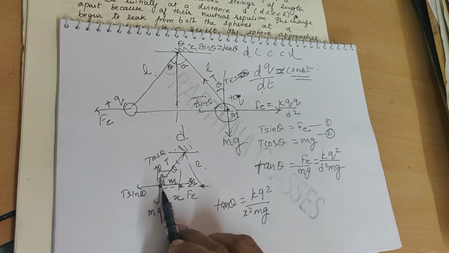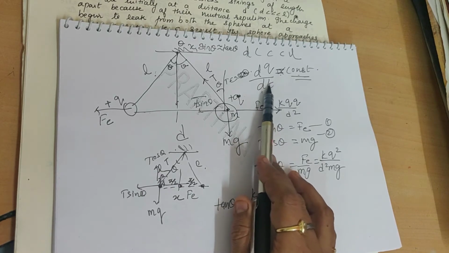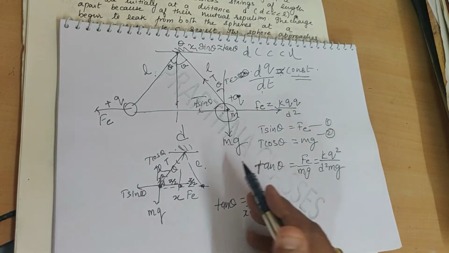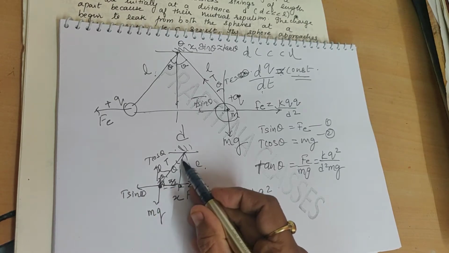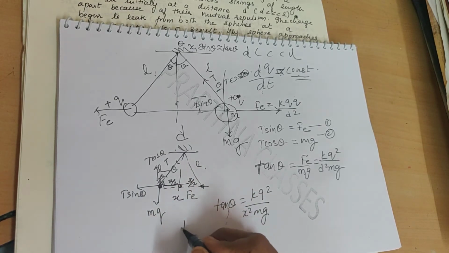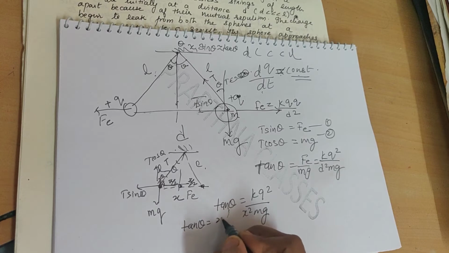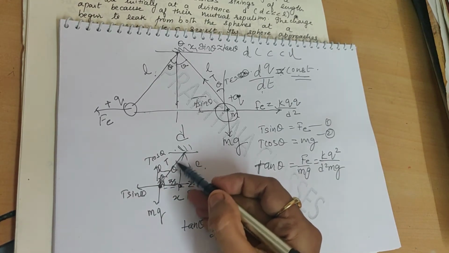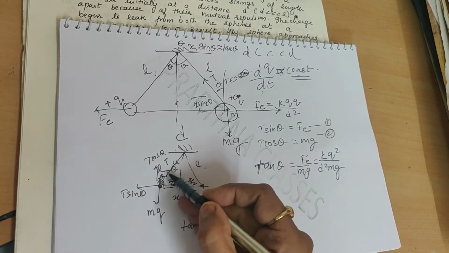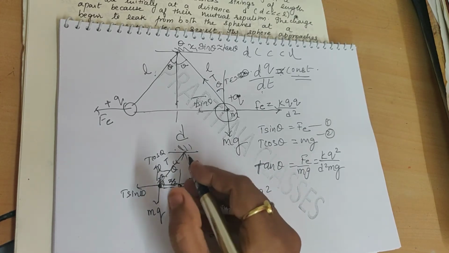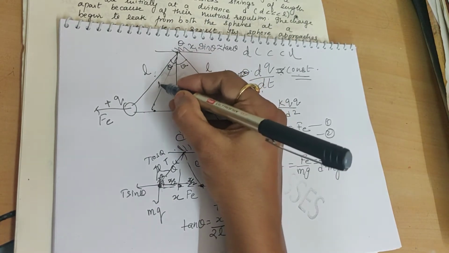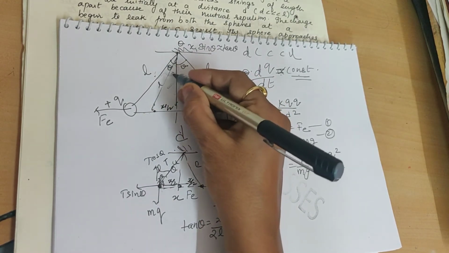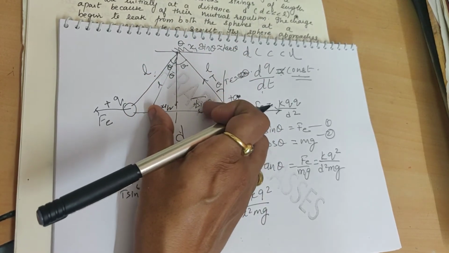Now we require to find this at this point, because the charge is leaking. What is tan theta from geometry? Tan theta is opposite side upon hypotenuse, so tan theta is x by 2 upon L, because this is length L and this is x by 2, and this angle is theta, which goes on decreasing.